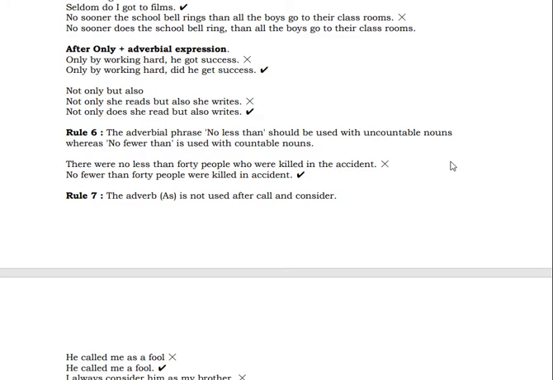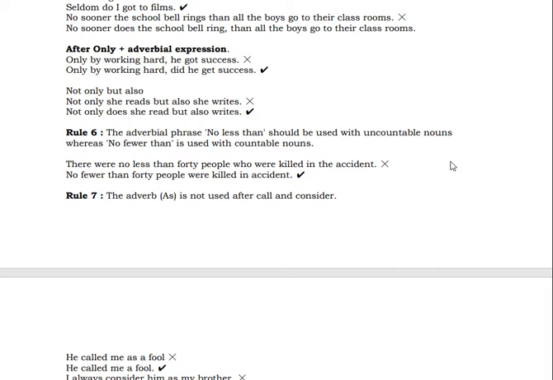The adverbial phrase no less than. See here, no sooner we have seen already, this adverbial phrase. After that what should come? No sooner does. Now here the adverbial phrase no less than should be used with uncountable nouns, whereas no fewer than is used with countable nouns.